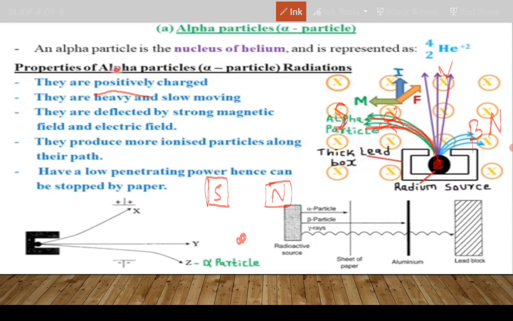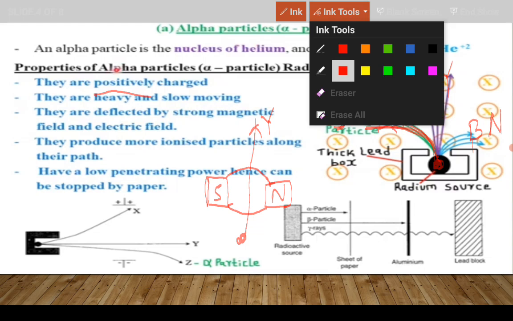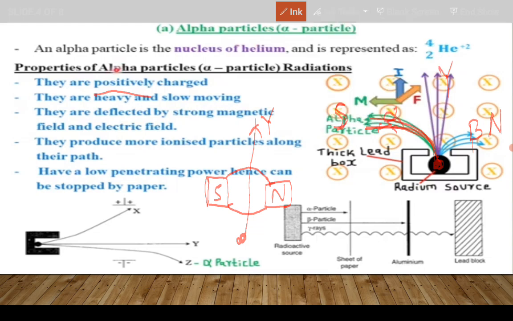We have gamma radiations, which will just pass through the region between these magnetic poles, but alpha particles will be seen to tend towards the south end, because alpha, which are positive, behave as if they are a north pole of a magnet.